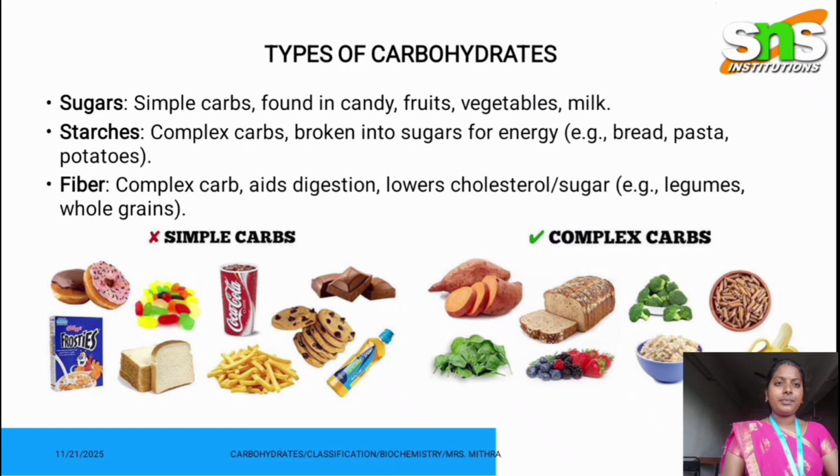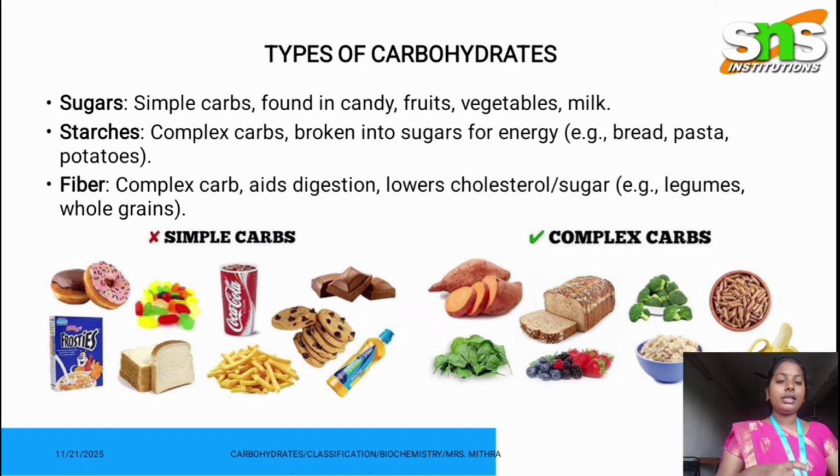And coming to the types of carbohydrates, they are divided into three types: sugars, starches and fiber. Sugars are often referred to as simple carbs and are mainly found in candies, fruits, vegetables and milk products. Starches are also called complex carbohydrates, and starch is mainly broken down into sugar and converted into energy. For example, bread, pasta and potatoes.